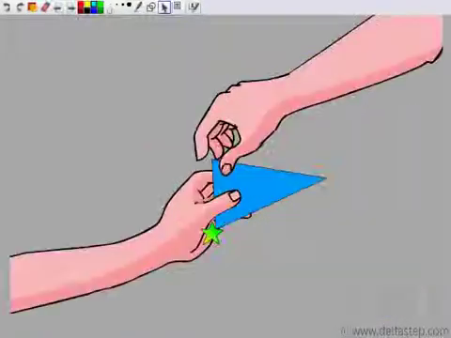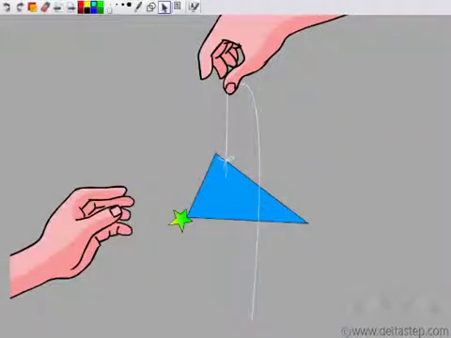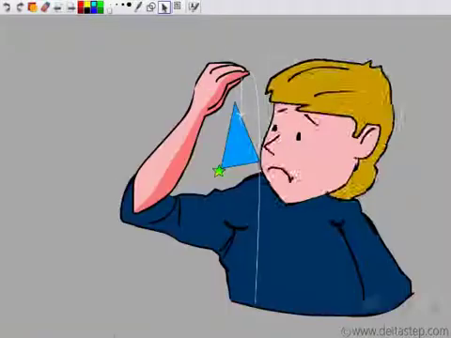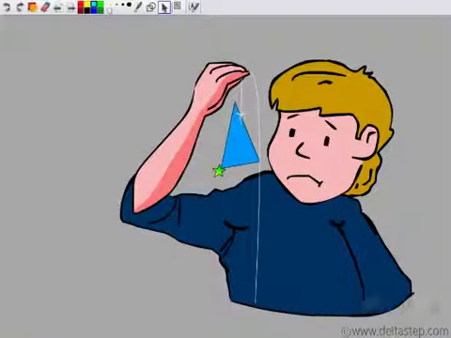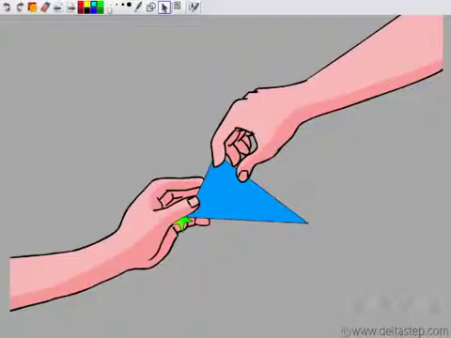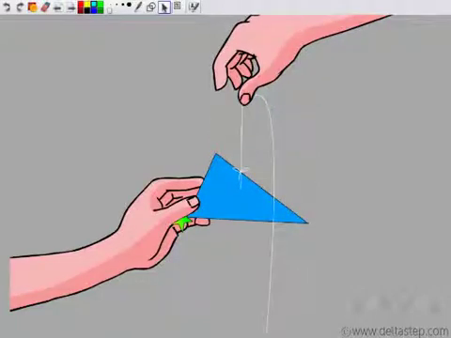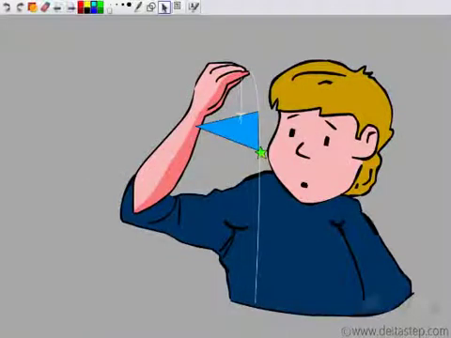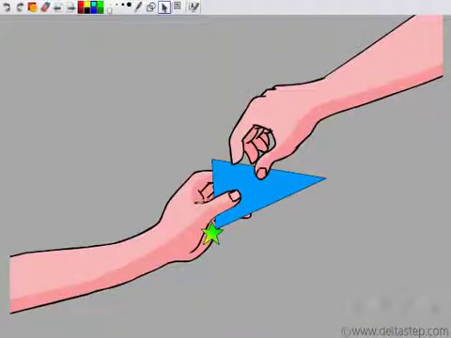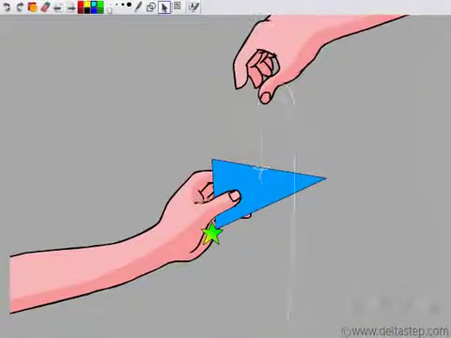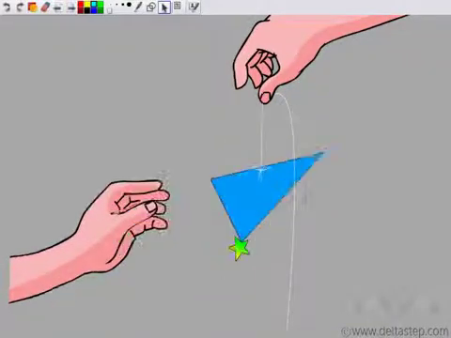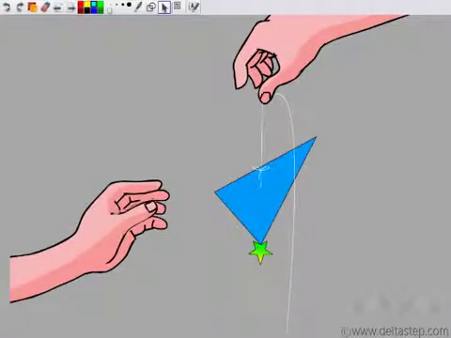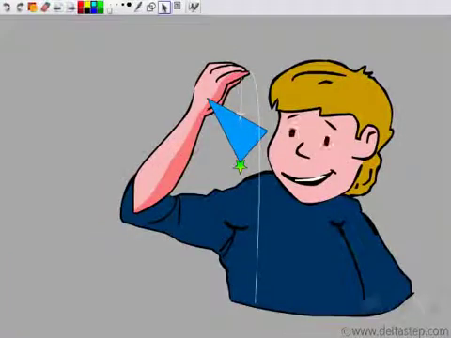So he tries to put the thread at the other end now. Again, the star does not come at the bottom. So he keeps doing this and keeps finding points such that the star comes at the bottom. So at last he finds a point wherein the star comes exactly at the bottom when hanged by the thread.